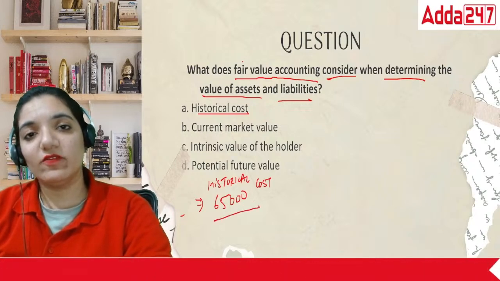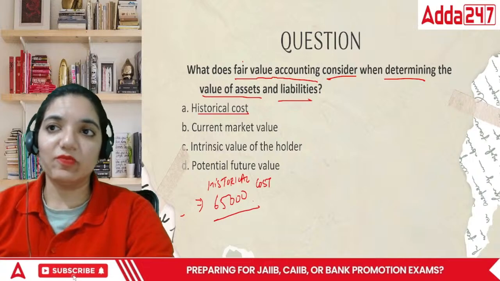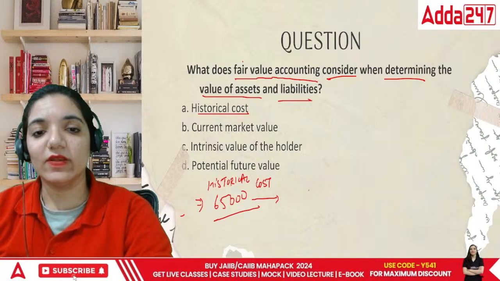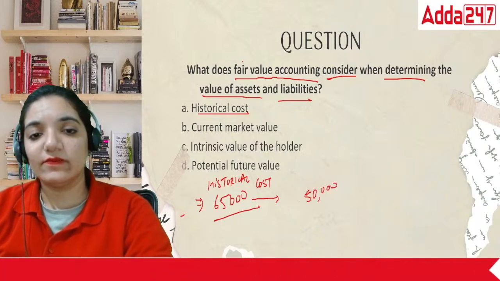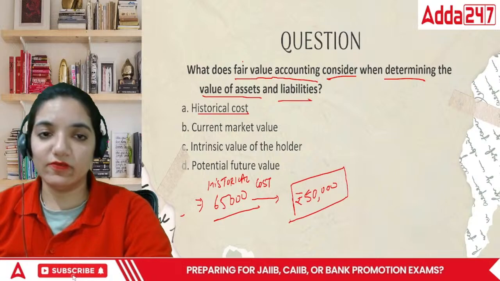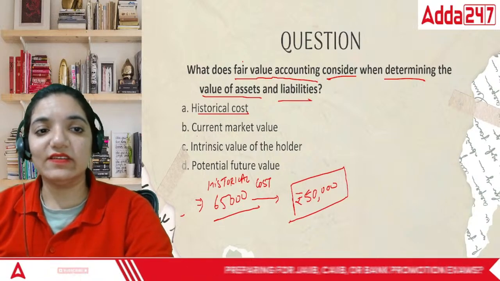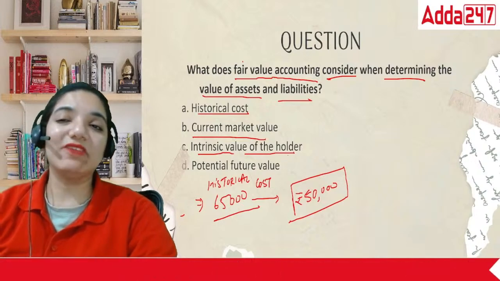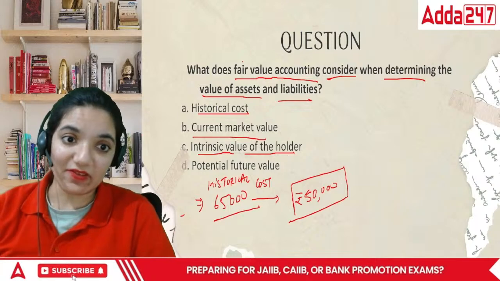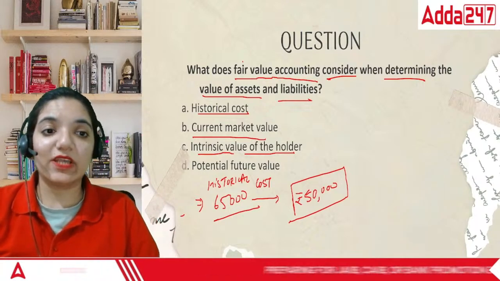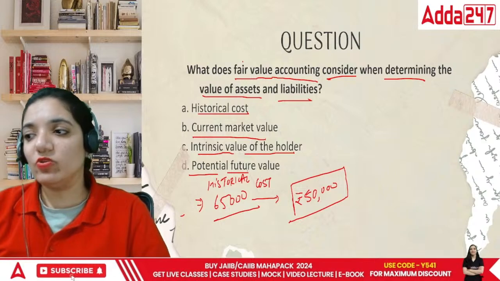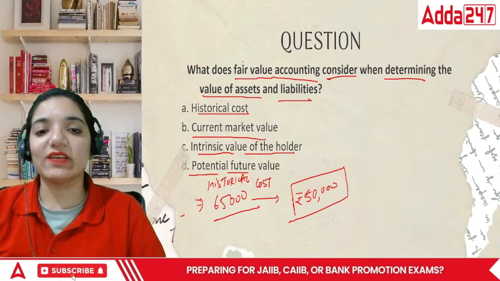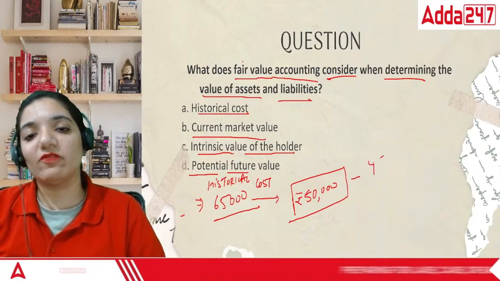Now, the present value of this phone may be up or down depending upon if new models have been added. Now, the value of this is around 50,000. Okay. Now, this is the value of the phone right now. That is, this is the current market value. Intrinsic value of the holder, intrinsic value is the value which they will find out at their internal level, not at the external level. And potential future value, for example, now new models would be added, the year is about to end, that means in the next year new models will come up, so I can say the next year's price would be around 45,000.